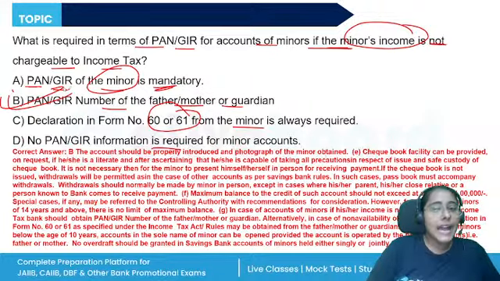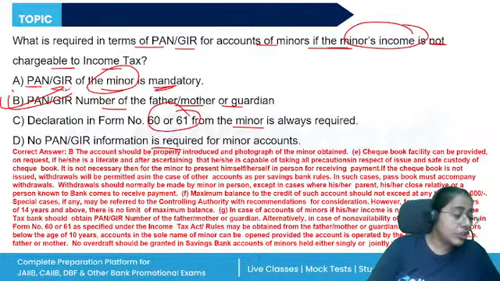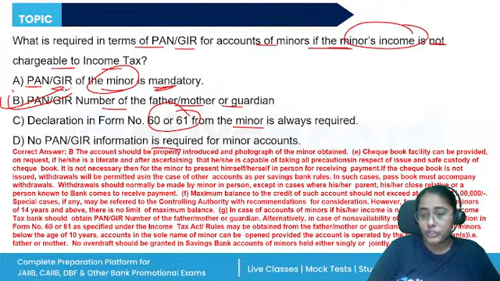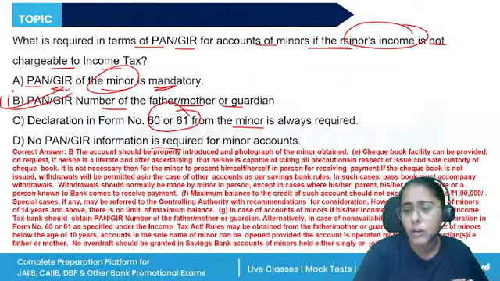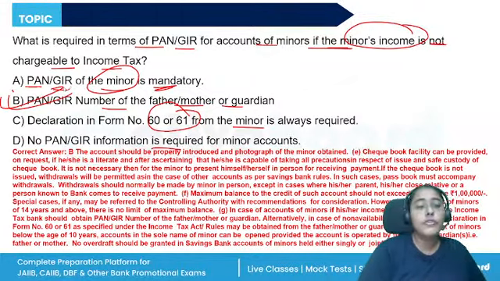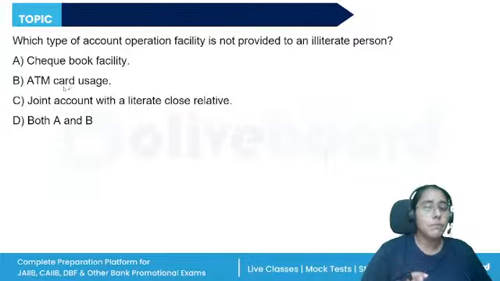Checkbook facility can be provided on request if she or he is literate, and capable of taking all the necessary precautions in respect of issue and safe custody. Also, if the checkbook is not issued, withdrawals will be permitted as per the normal other accounts. In such cases, passbook will accompany. The maximum balance to the credit shall not exceed rupees 1 lakh in the minor's account. All right. However, for the accounts of minors of 14 years and above, there's no limit of maximum balance.